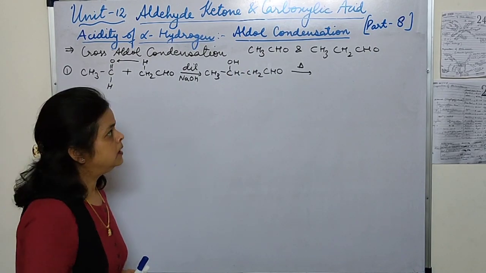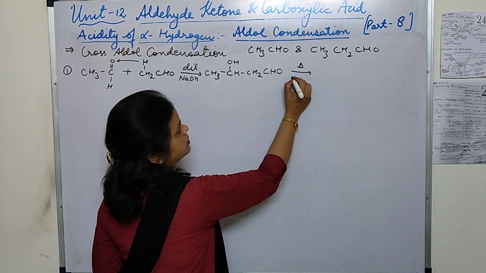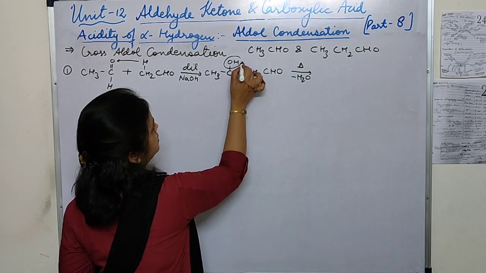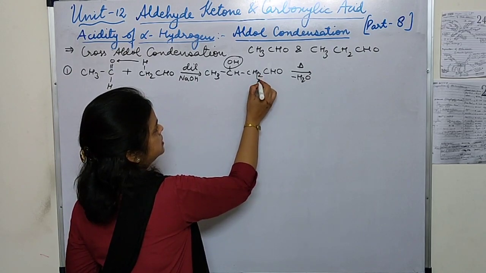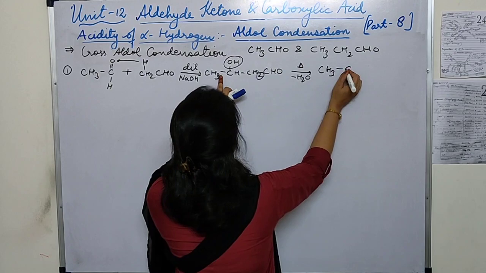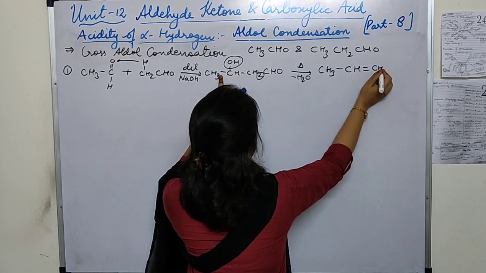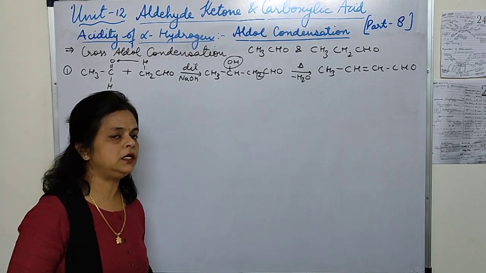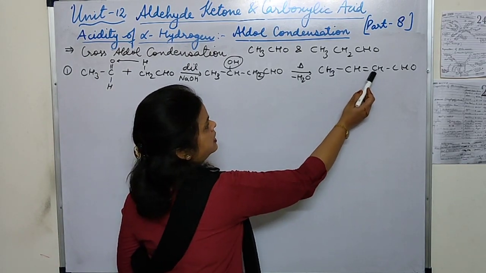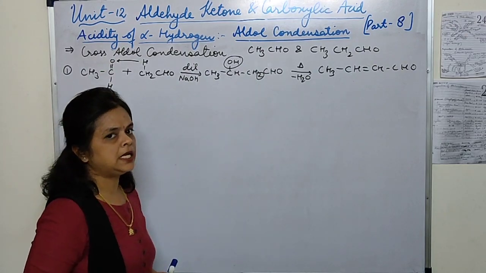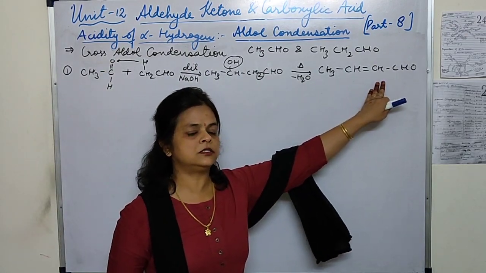3-hydroxybutanal. Okay, now on heating one water molecule will come out. How will you write this water molecule? This OH and this H. So what is the structure of the product formed? CH3 CH double bond CH CHO. Already we had written this reaction. This is crotonaldehyde, an alpha beta unsaturated compound. This is beta hydroxy aldehyde. This is aldol. This is the aldol condensation product.